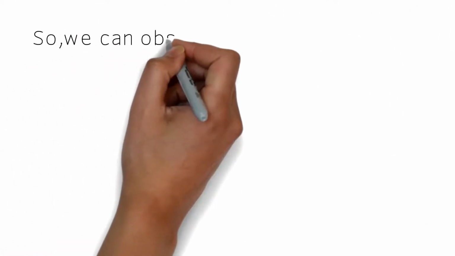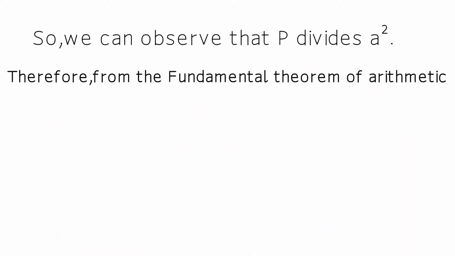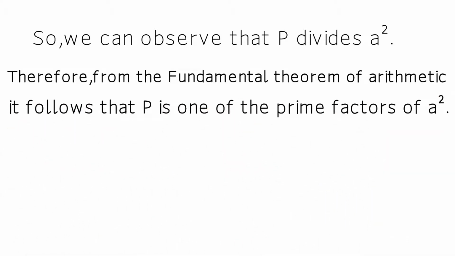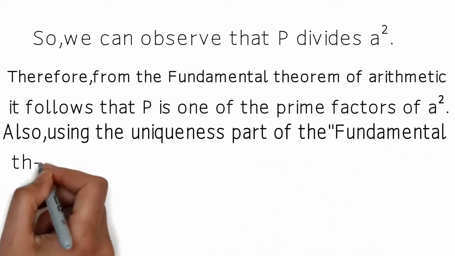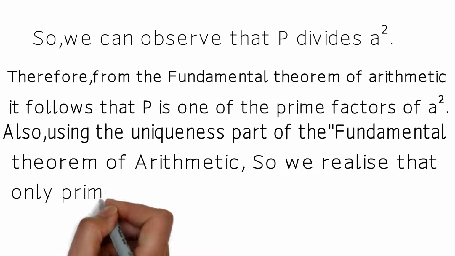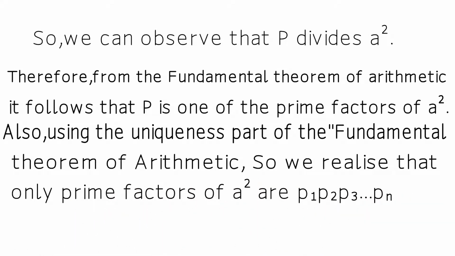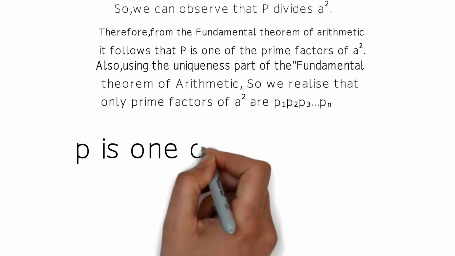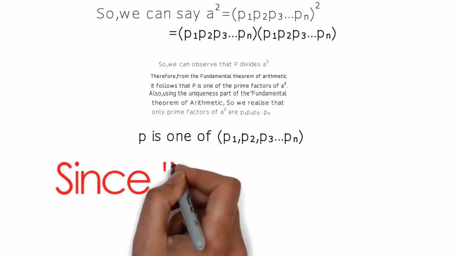So we can observe that p divides a square. Therefore, from the fundamental theorem of arithmetic, it follows that p is one of the prime factors of a square. Also, using the uniqueness part of the fundamental theorem of arithmetic, we realize that the only prime factors of a square are p1, p2, p3 and so on up to pn. p is one of p1, p2, p3 and so on up to pn, since p divides a square.